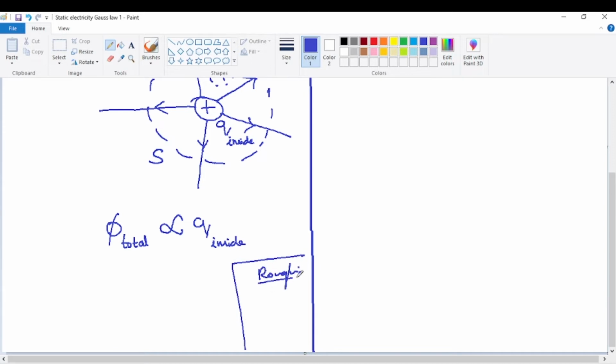Now whenever two quantities are proportional, y is proportional to x, one quantity can be written as some constant times the other quantity. So this is a very simple thing related to proportionality relations. The left quantity is proportional to the right quantity, so the left quantity can be written as a constant times the right quantity. So here also, the total flux can be written as some constant into Q inside. Now this proportionality constant, from Coulomb's inverse square law, is found to be simply 1 by epsilon naught. So phi total = (1/ε0) × Q inside.